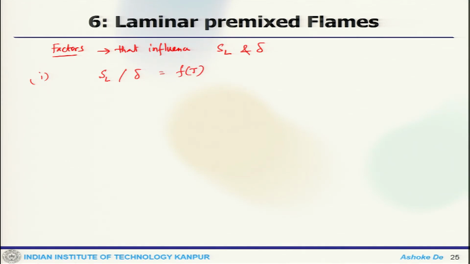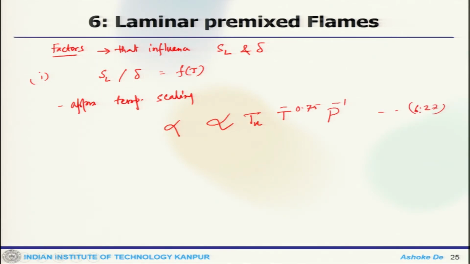Now, we first consider some approximate temperature scaling, which will get you that alpha is proportional to T unburned to the power 0.75, pressure to the power minus 1, and